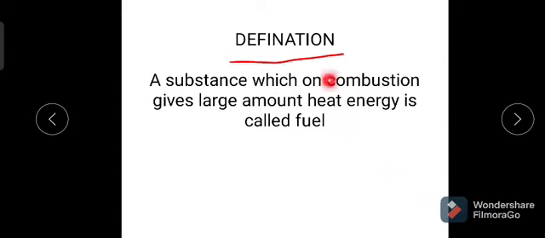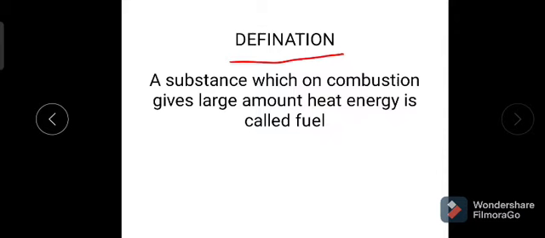A substance which can be burnt in the presence of oxygen, that process is called combustion. A substance which on combustion gives a large amount of heat energy is called a fuel.